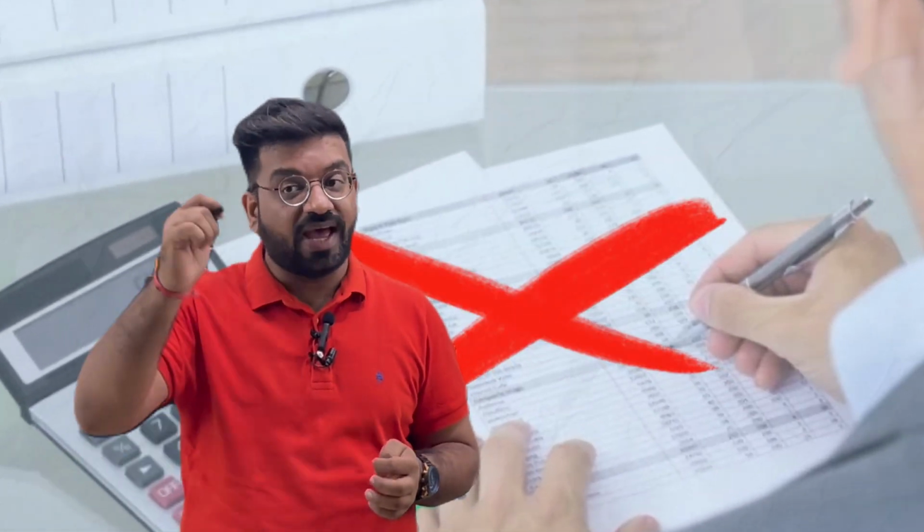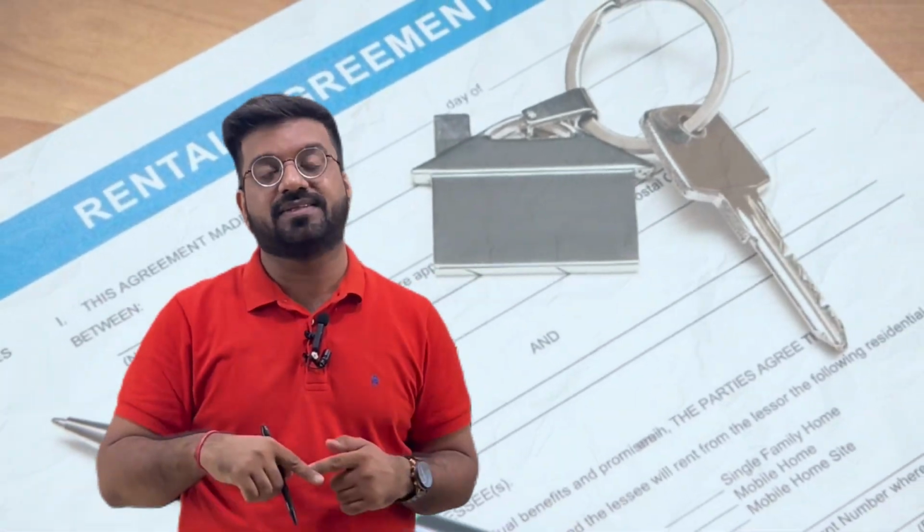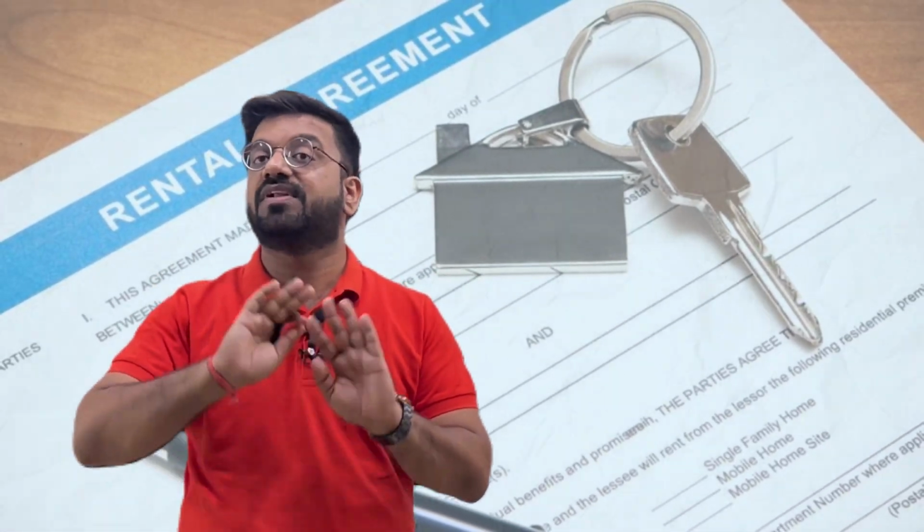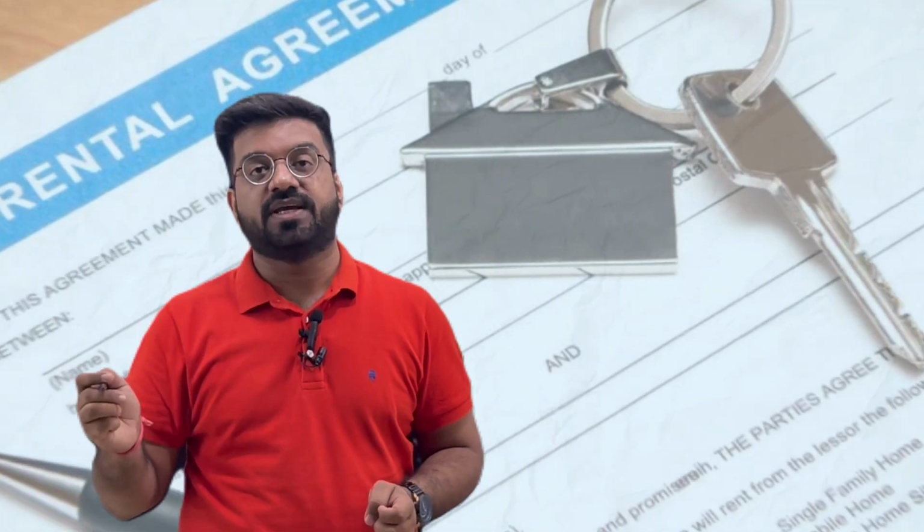Okay. So in the cash basis of accounting, we will not record anything in December, even though we have received the services of the premises. And in January, we will record both the transactions, that is the rent we paid for the month of December and the rent which we have paid for the month of January.